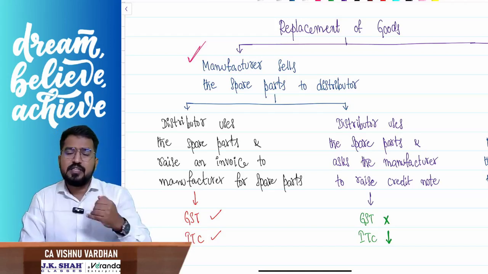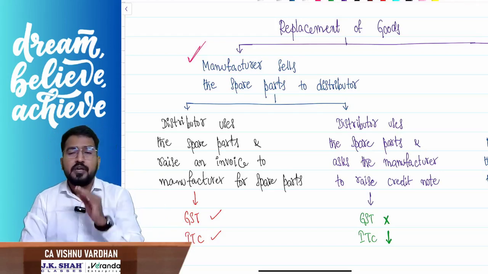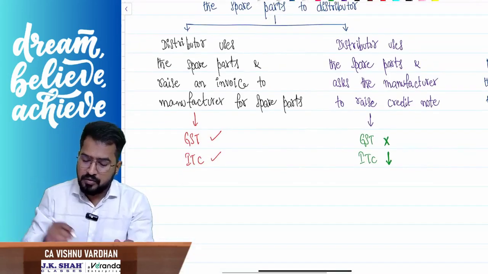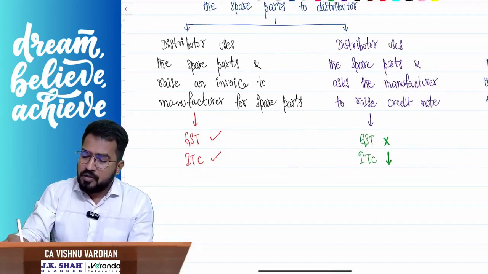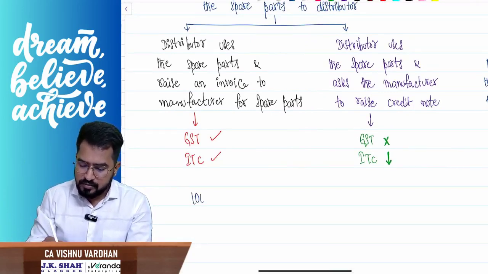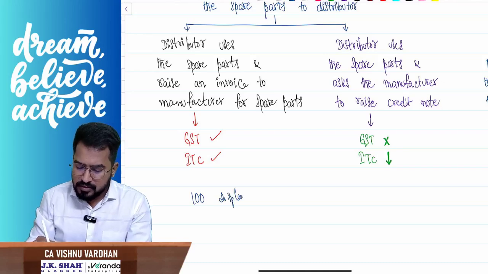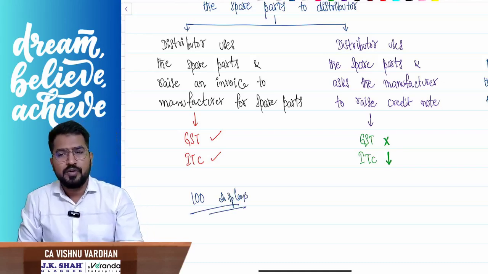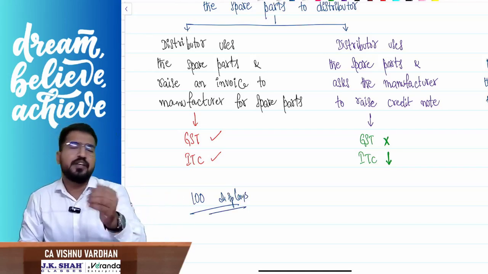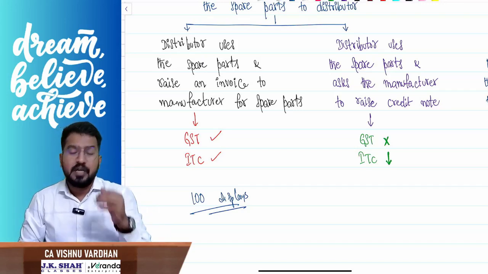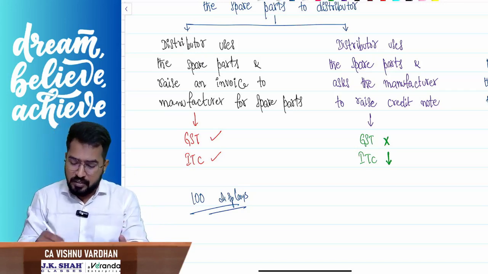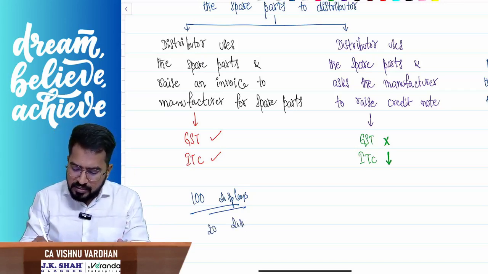Okay, so they sell the spare parts to me, and I also sell it to the customers. Now you understand, I have 100 displays purchased from Apple company. Okay, in this, let us assume 10 of you or 20 of you came with the complaint that your iPhone 16 display is not working properly, and that is covered under free warranty period. So you are asking me to replace the display. I am replacing 20 displays.